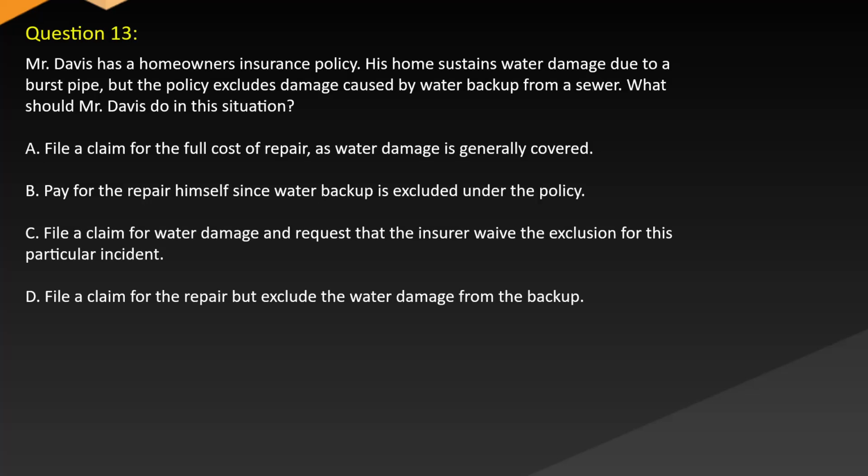Question 13. Mr. Davis has a homeowner's insurance policy. His home sustains water damage due to a burst pipe, but the policy excludes damage caused by water backup from a sewer. What should Mr. Davis do in this situation? A. File a claim for the full cost of repair, as water damage is generally covered. B. Pay for the repair himself, since water backup is excluded under the policy. C. File a claim for water damage and request that the insurer waive the exclusion for this particular incident. D. File a claim for the repair but exclude the water damage from the backup.